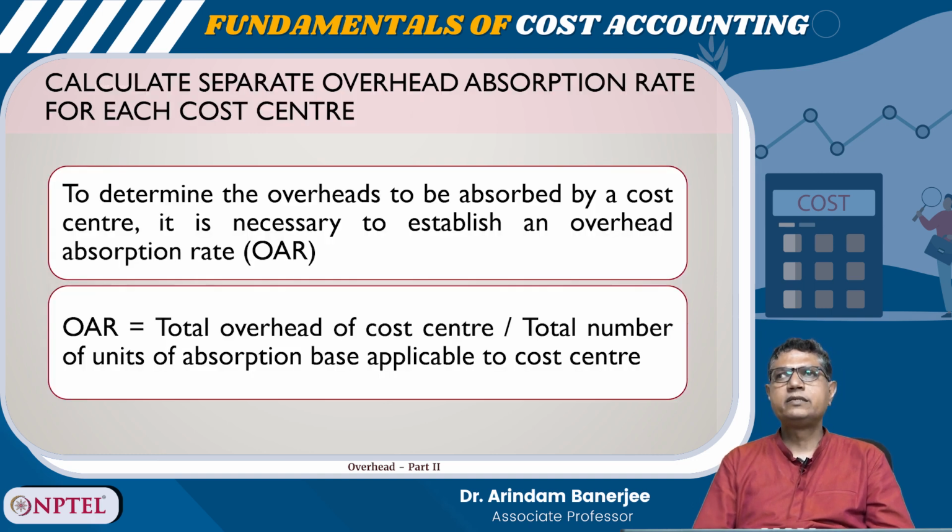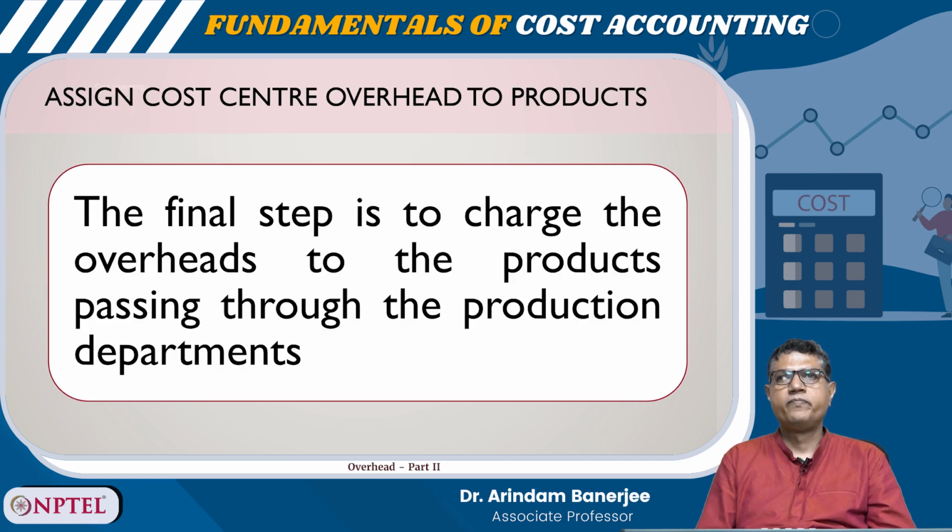So, calculate separate overhead absorption rate for each cost center. To determine the overheads to be absorbed by a cost center, it is necessary to establish an overhead absorption rate. So, overhead absorption rate is equal to total overhead of cost center divided by total number of units of absorption base applicable to cost center. So, this final step is to charge the overheads to the products passing through the production departments.